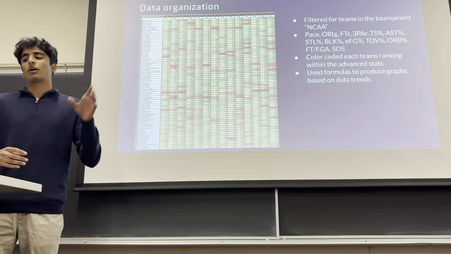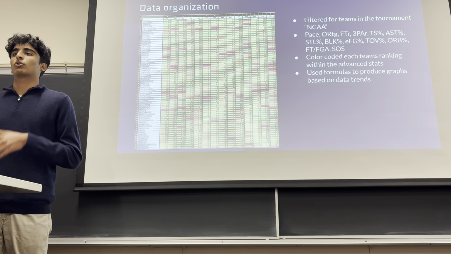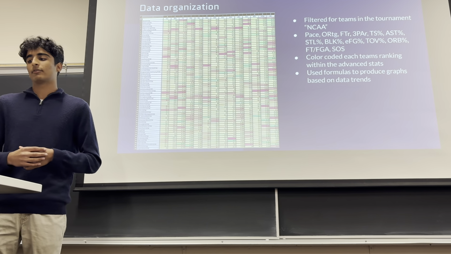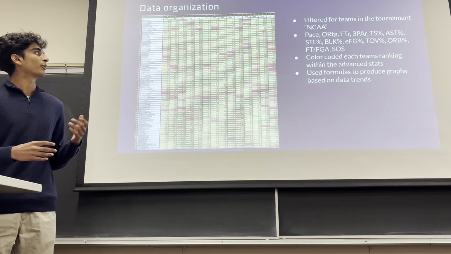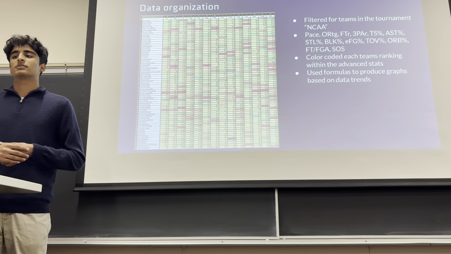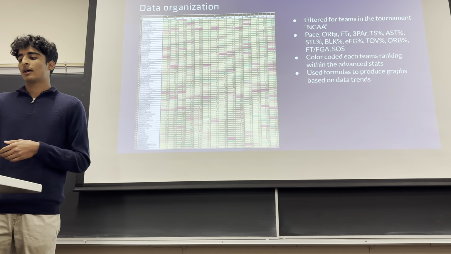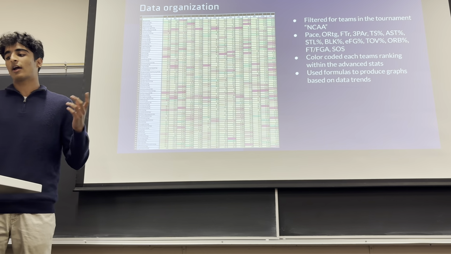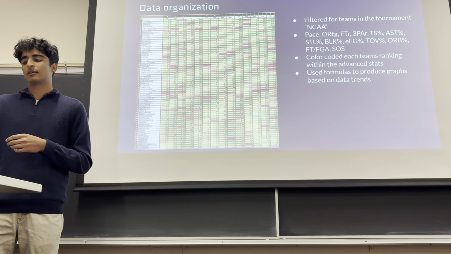I color coded each of the boxes as well so I could see visually more easily; the teams that had darker green were obviously outperforming the field average. One note is for the turnover percentage. It is flipped, where the red is actually going to be the best teams, because obviously you want a lower turnover percentage. And I use formulas to produce graphs based on the data trends.